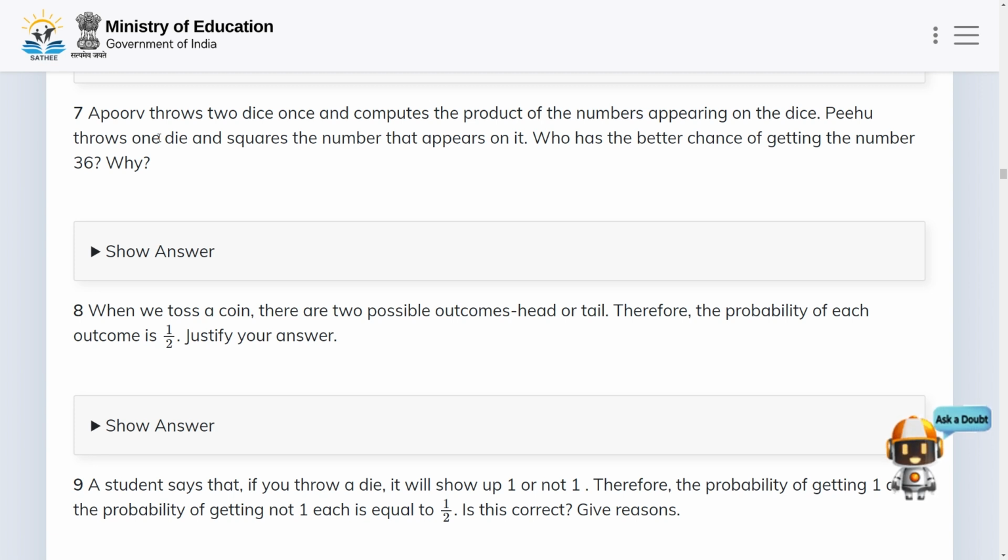Apurv throws 2 dice once, and Pu throws 1 die and squares the number that appears on it. Who has the better chance of getting the number 36, and why? So let us see the answer.